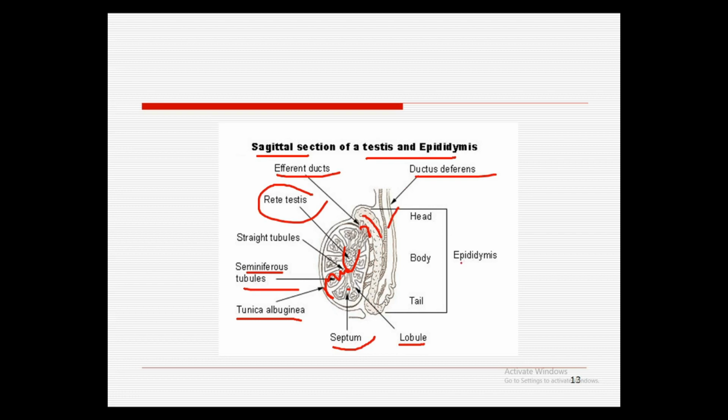Next we have the epididymis, and the epididymis has a head, body and tail. This is the head of the epididymis arising from the testis. This is the body of the epididymis alongside the testis, and this is the tail of the epididymis that is here, and this is going towards the ductus deferens.